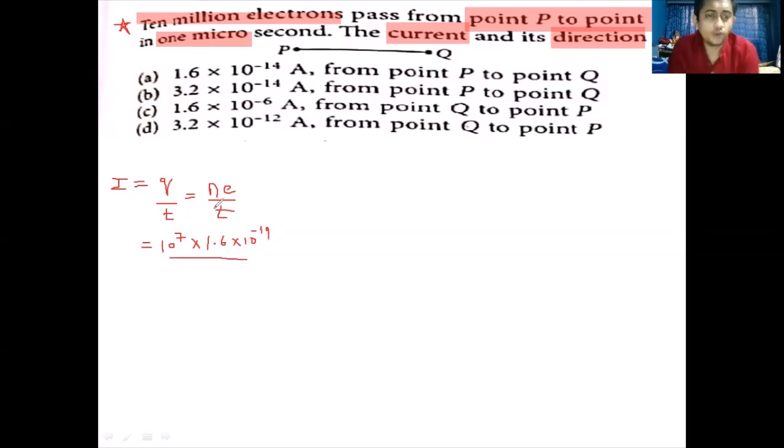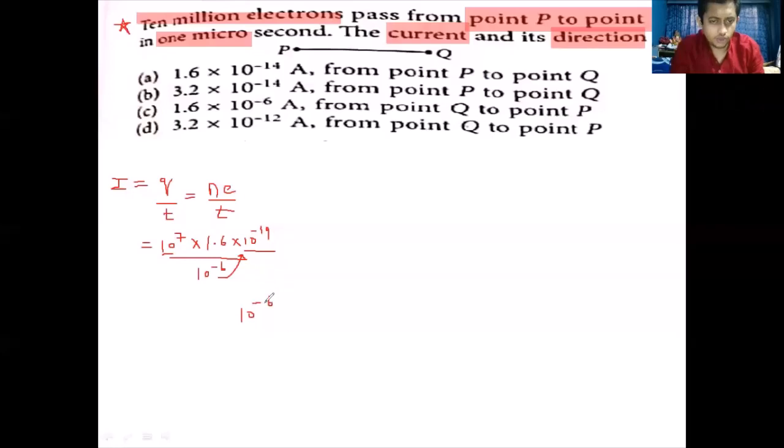In how much time is this occurring? 1 microsecond. Micro is 10 raised to minus 6. So this 10 raised to minus 6 goes up and becomes 10 raised to plus 6. 10 raised to plus 6 with 10 raised to plus 7 becomes 10 raised to 13. 10 raised to 13 into 10 raised to minus 19 gives 10 raised to minus 6.